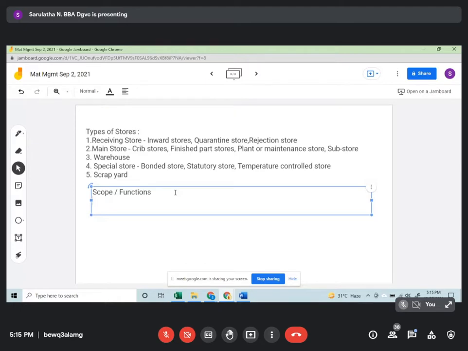You have to maintain all the records of receipts and issues: how much you received, how much you issued, what the balance is. You also have to ensure that adequate stocks are maintained in the department so that production needs are served. Whenever you receive materials, you need to arrange for inspections. You have to carry out stock verification, and make sure you keep the inventory within the desired limit.